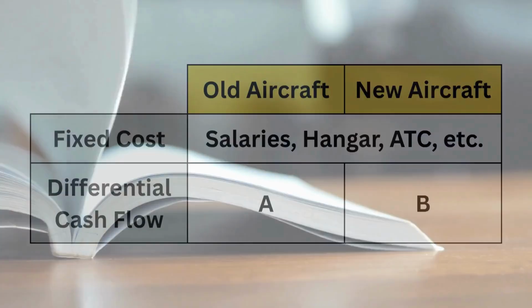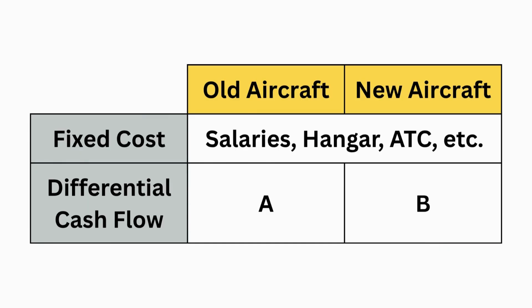This is textbook engineering economics. When fixed or shared costs, like hangar space or pilot salaries, remain constant across alternatives, they don't influence the decision. What truly matters are the differential cash flows, like lower fuel consumption, reduced maintenance costs, and improved aircraft reliability.